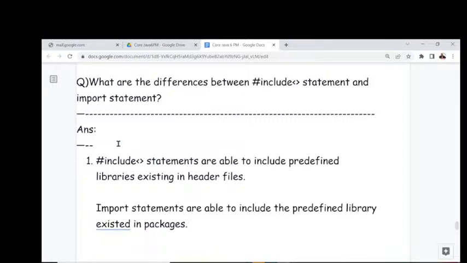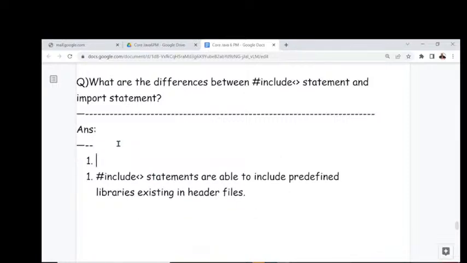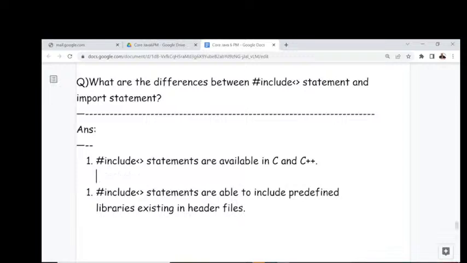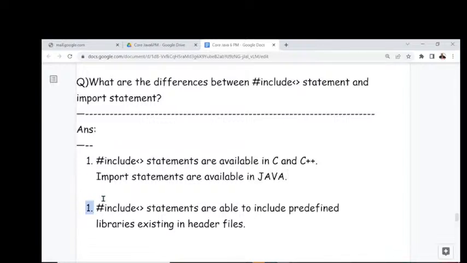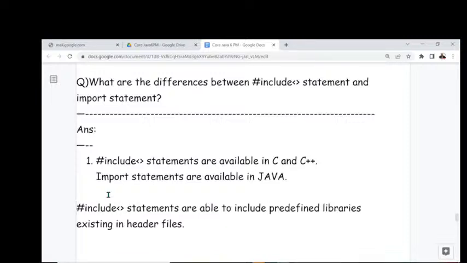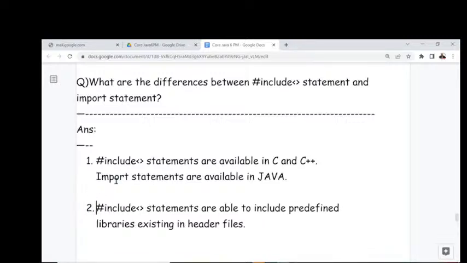This is point number one. But before that, I want to give one more point here. What about this point number one? Hash include statements are available in C and C++, whereas import statements are available in Java. Understand this clearly. Got my point or not?